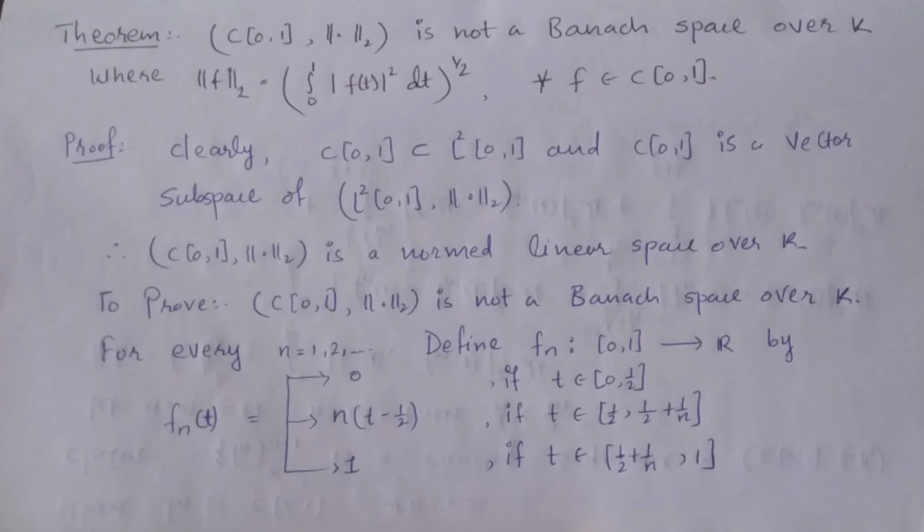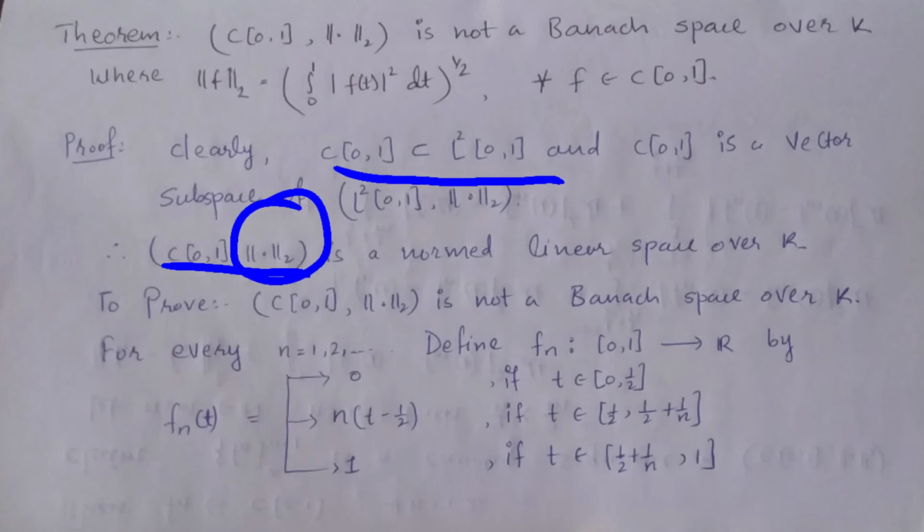So let's start the proof. Clearly C[0, 1] is a subspace of L2[0, 1], and C[0, 1] is a vector subspace of L2[0, 1] with norm 2. Therefore, C[0, 1] with norm 2 is a normed linear space over K, because this norm 2 satisfies the conditions for a norm. So what remains to prove is that this space is not a Banach space over K.